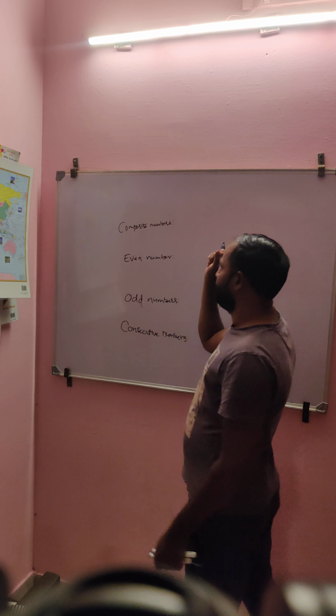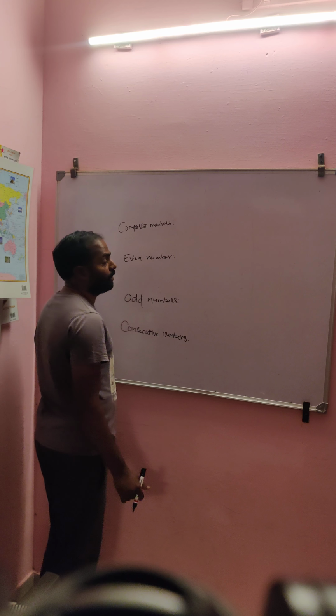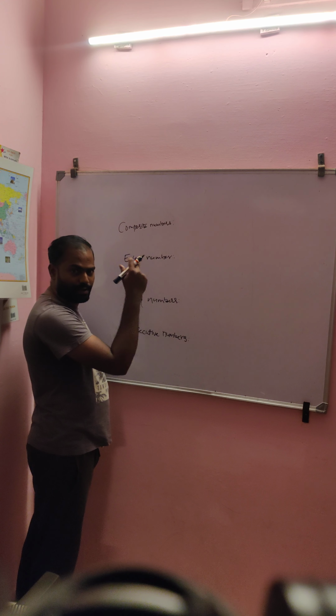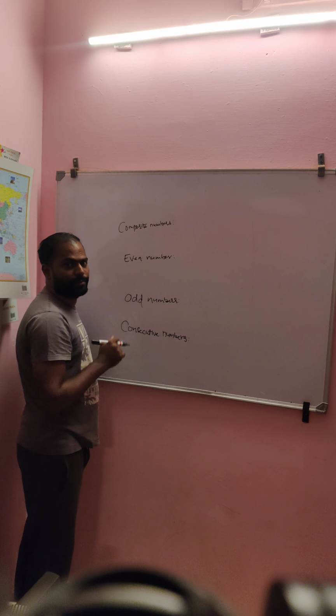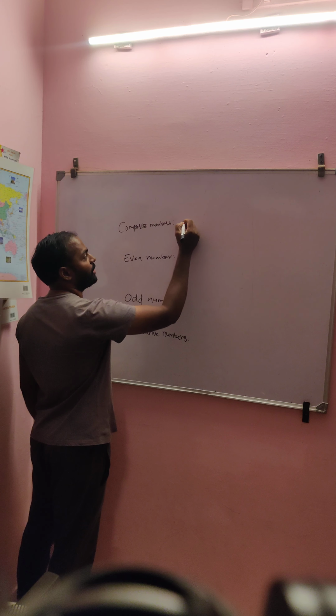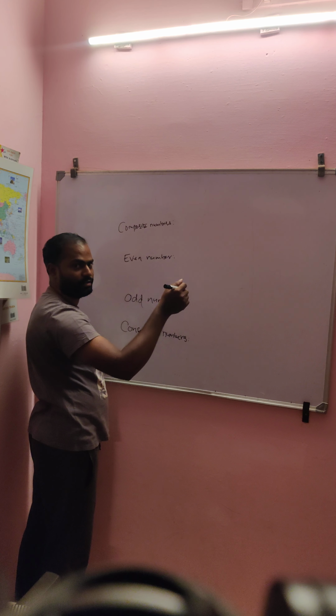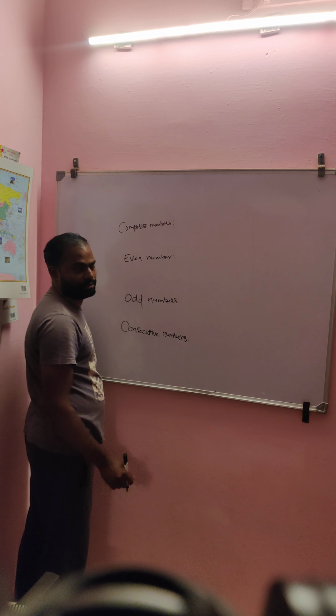What is a composite number? A number other than 1 and not a prime number is called a composite number. Other than 1, and it should not be a prime number.